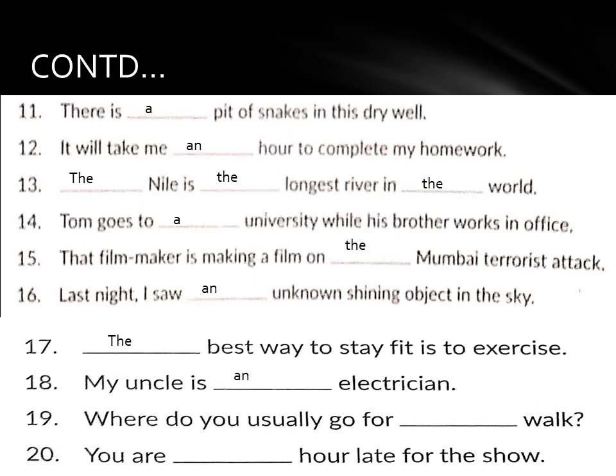An. Number 19. Where do you usually go for dash walk? For a walk. Number 20. The last one. You are dash hour late for the show. You are an hour late for the show.